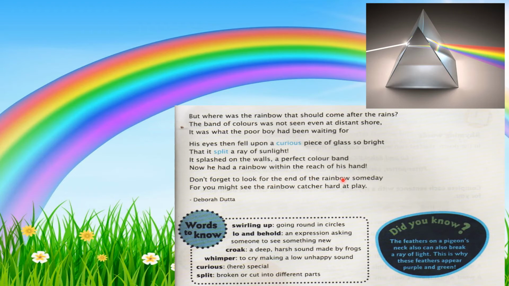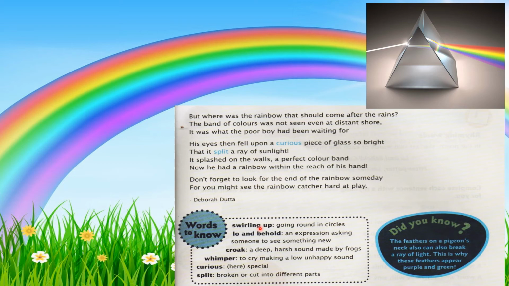Then what happened, children? The sunlight splashed on the wall. And can you imagine, children, what happened? A perfect color band. He was able to see a perfect color band. Now he had a rainbow within the reach of his hand. Yes, children, he was able to see the rainbow on the wall. Don't forget to look for the end of the rainbow someday, for you might see the rainbow catcher hard at play.